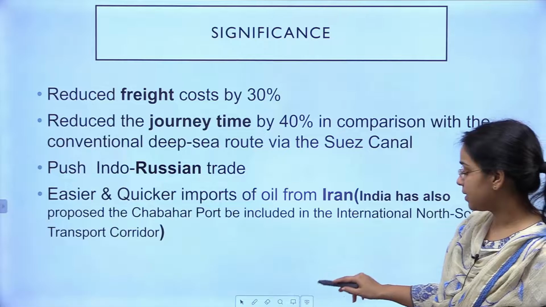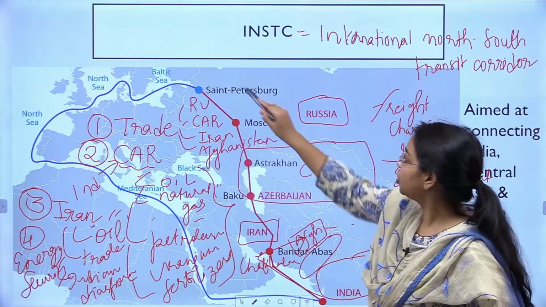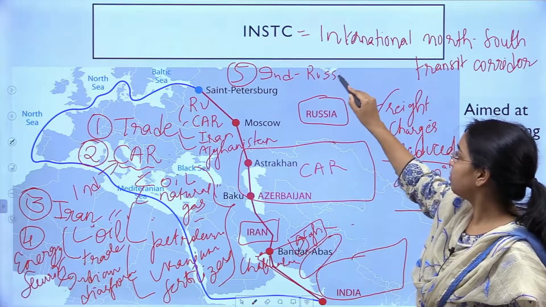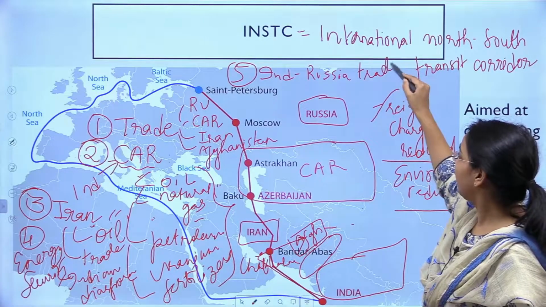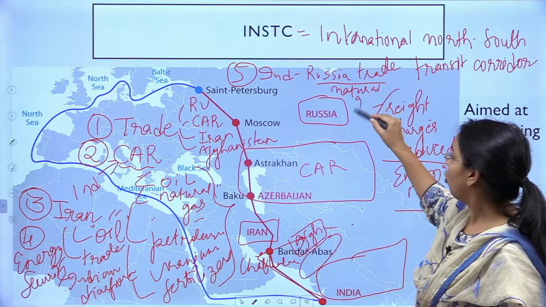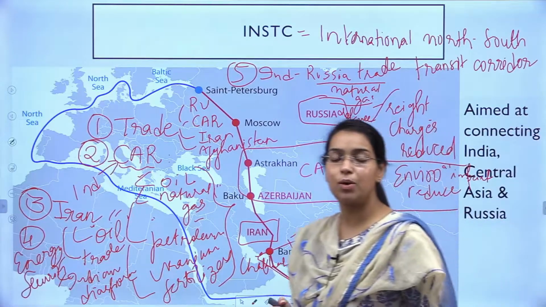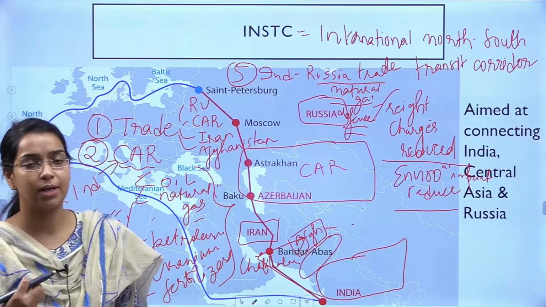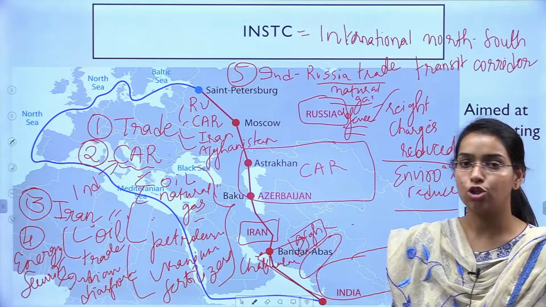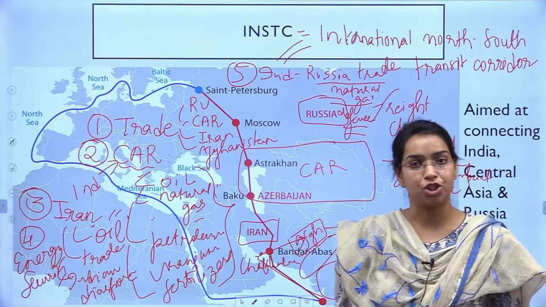राइट. सो दिस इज व्हाट, एंड ऑल्सो as we see the member is also Russia. So fifth is India Russia trade will also get boost. India Russia exchange of goods like natural gas or even defense equipments that we import from Russia, everything will be faster, moving faster, quicker and at cheaper prices when we are connected through INSTC. तो मतलब you will be benefiting by getting linked to Russia also.